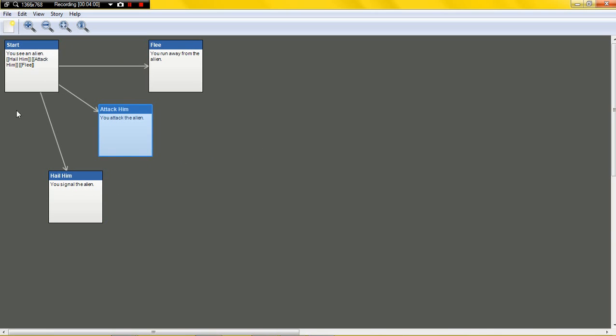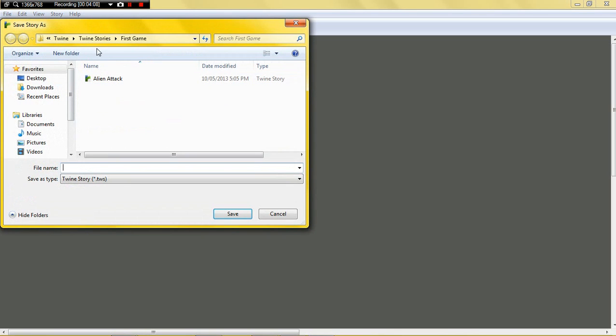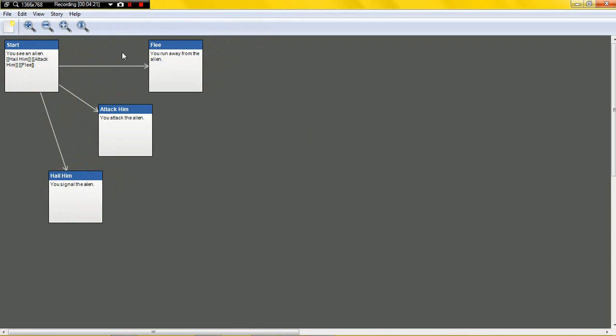And just to start off, you might think this is a pretty good start, and it is if you've never done it before. So what you want to do is go to file, because you don't want to lose all your work. You save story as, go to Twine Stories first game, and I'll overwrite this one. This was an old one I was working on. You go alien attack, and I'll go alien attack 2. And then you just want to save it. Obviously you won't have anything there, but you can save them wherever you want. You don't just have to save them there.